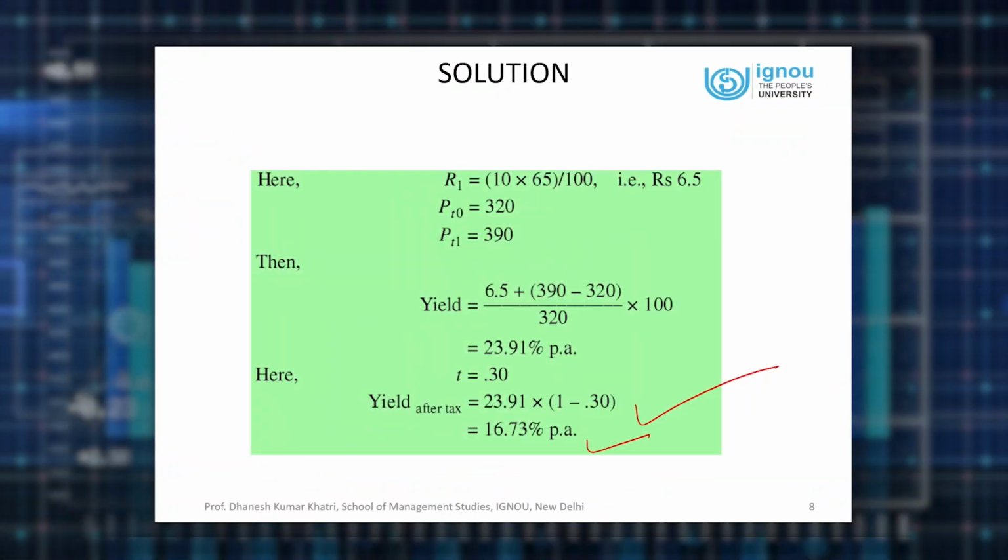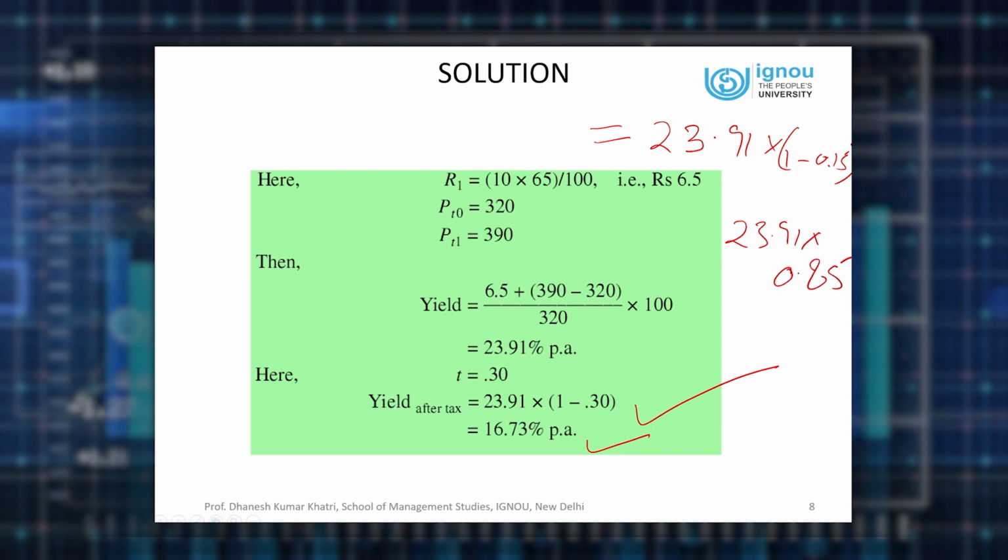Now you might say he is paying tax only 15%. Then we can convert that return into after tax by using same 15% tax rate. So it will be 23.91 multiplied with 1 minus 0.15. So what we get? 23.91 multiplied with 0.85.